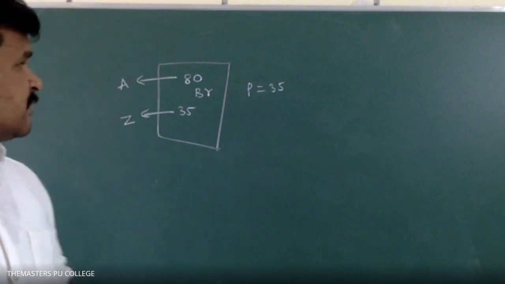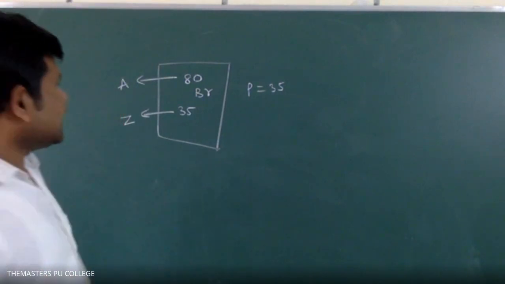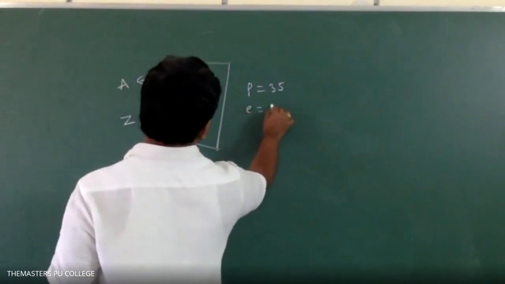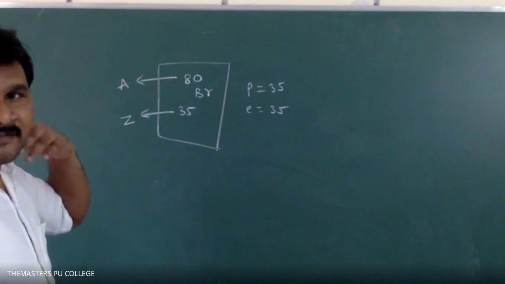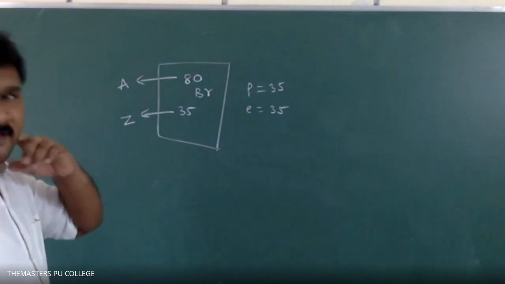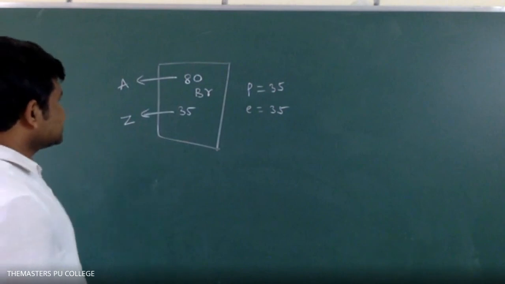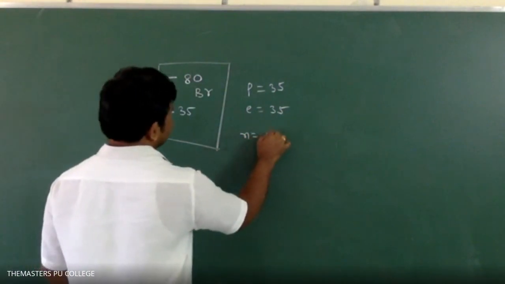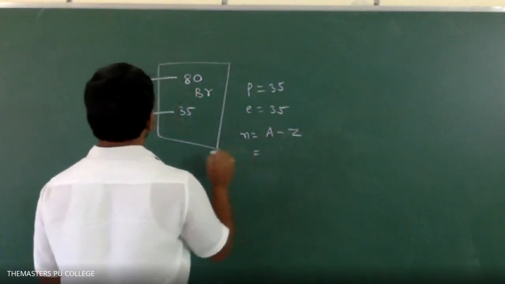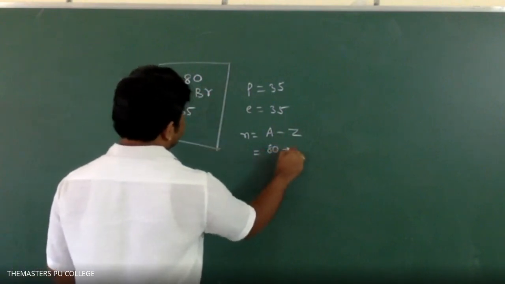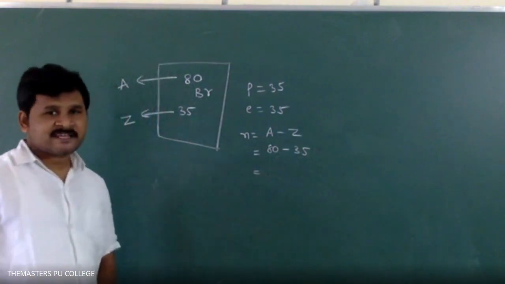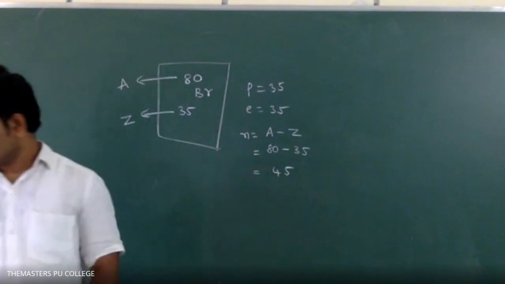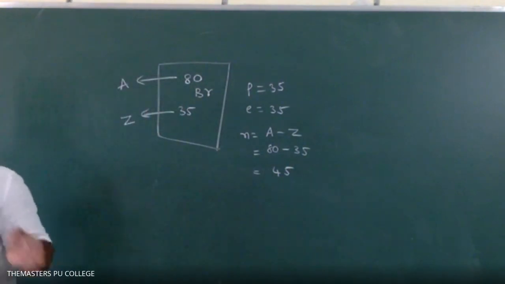Okay? So protons are 35. Electrons are also 35, because it is an atom, so the number of electrons equals the number of protons. Next, neutrons: A minus Z, A value 80 minus Z value 35, that is 45. Okay, this is the answer. Please write it down.